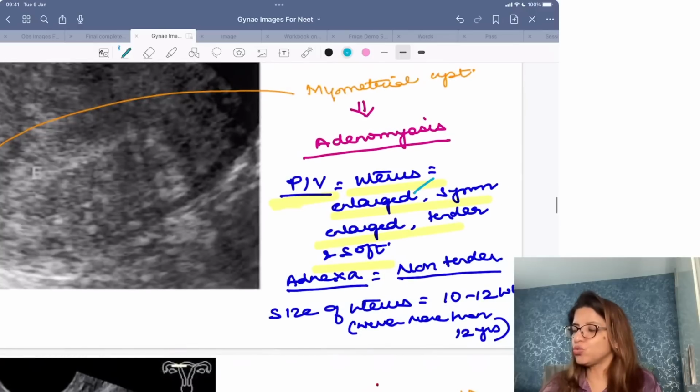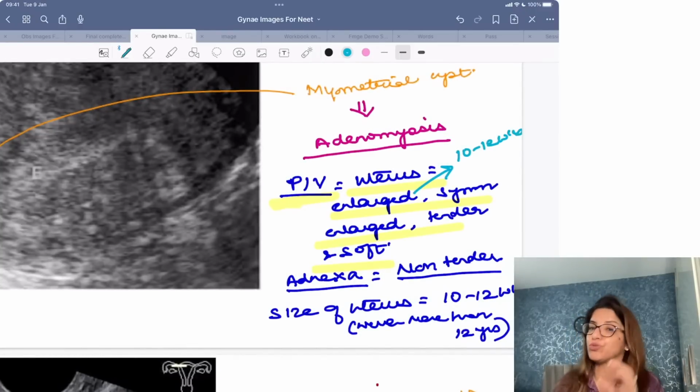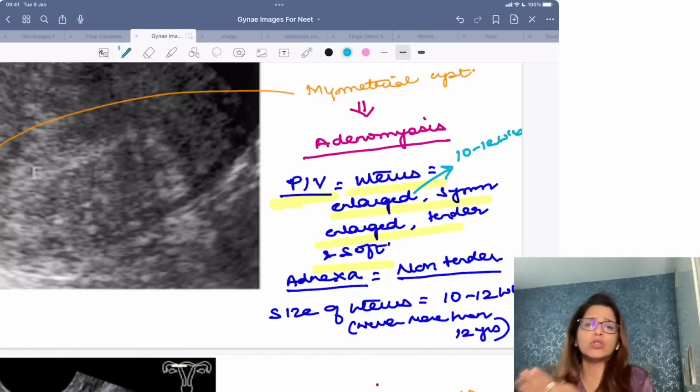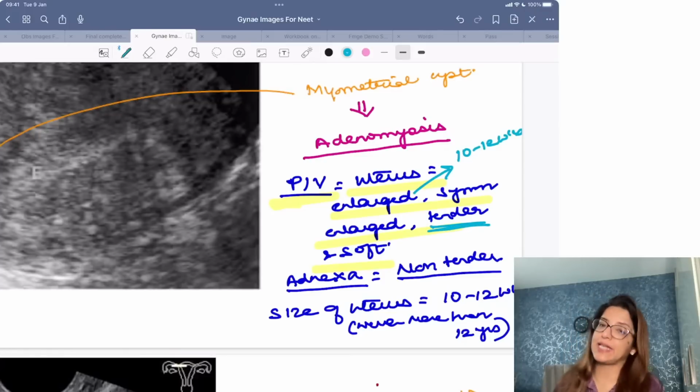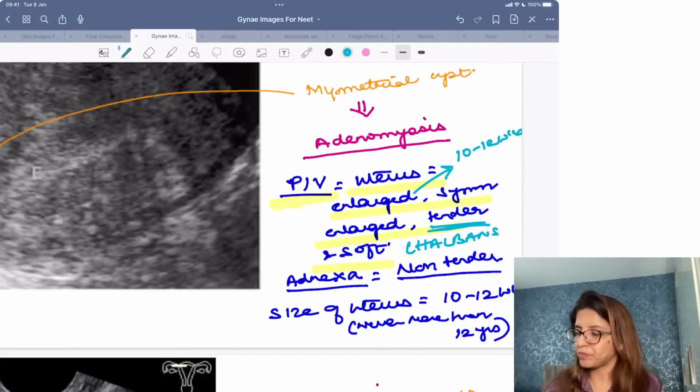Please remember that the uterus is enlarged to 10 to 12 weeks pregnant uterus size. It is never more than 12 weeks pregnant uterus size, right? So the uterus will be symmetrically enlarged, around 10 to 12 weeks pregnant uterus size, and it is going to be soft and tender. This is called Halban sign, right? The adnexa are going to be non-tender and there will be no adnexal mass.